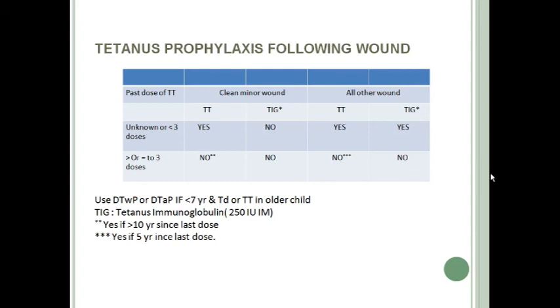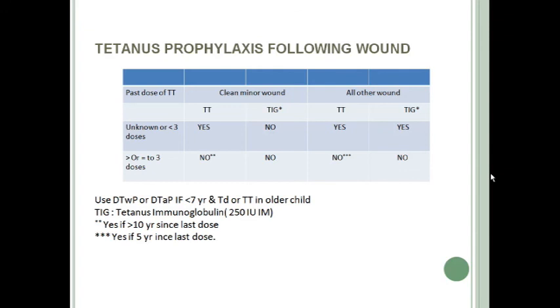Okay. Now the person is having a contaminated wound. Okay, and if the person's immunization status is not known, or the person has received fewer than 3 doses in the past, then the person should receive TT immunization as well as tetanus immunoglobulin. Okay, a person whose immunization status is not known and who has a contaminated wound should receive both TT as well as TIG.